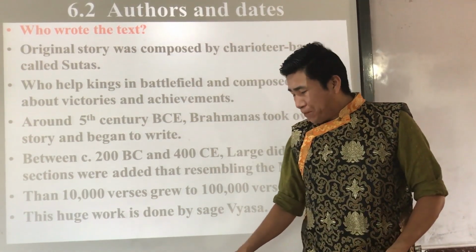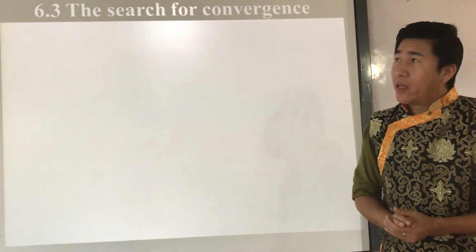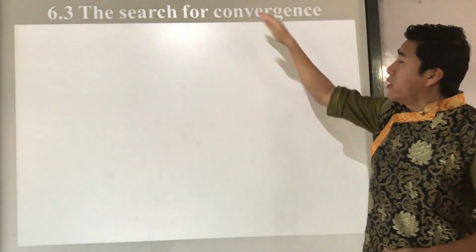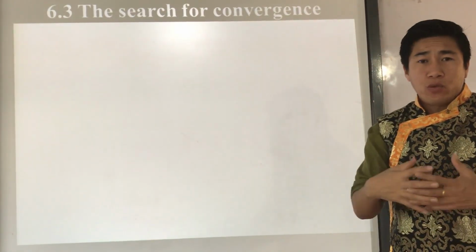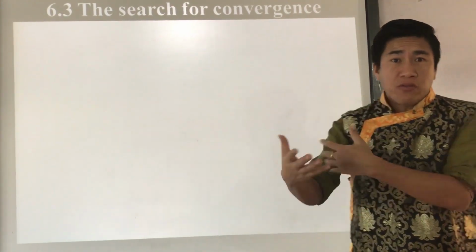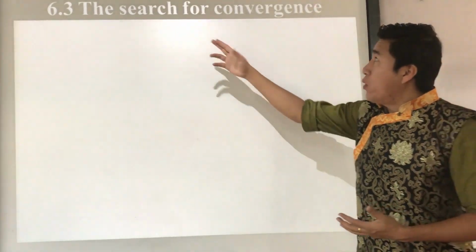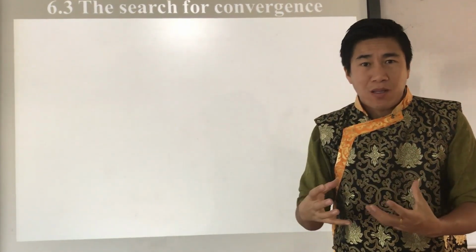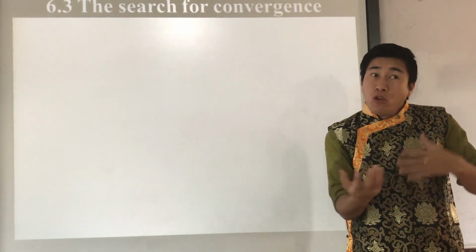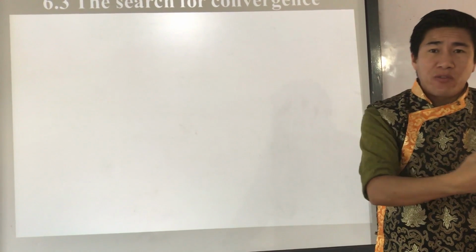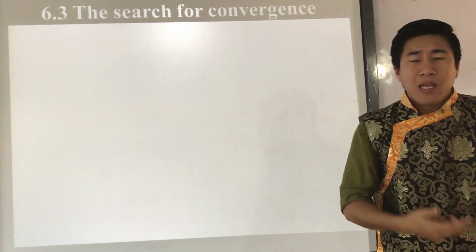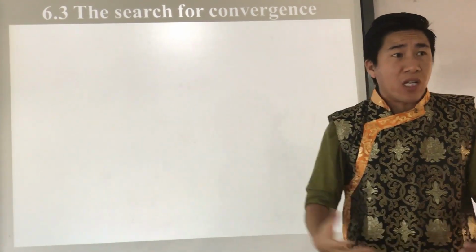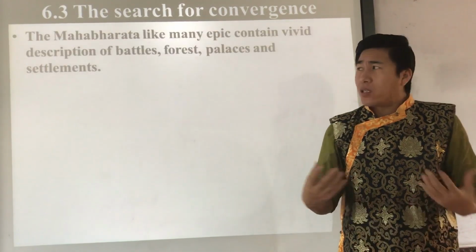Understood? Now next, we have 6.3, the search for convergence. As I told you before, convergence refers to combining, confluence, meeting, right? The opposite of convergence is divergence. We know about it, right? Here the search for convergence means the search for commonness in the various texts of the Mahabharata. If you look into the many epics and itihasa of ancient India, in the Mahabharata and the Ramayana, they mention different kinds of palaces, forests, kingdoms and kings, with different names given, right?